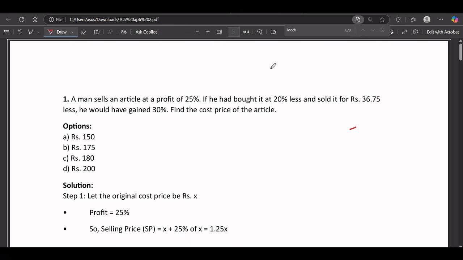Okay, so let's solve the first question. It's a very good question, a medium-hard difficulty level question. Very, very good question. Okay, let's solve this.